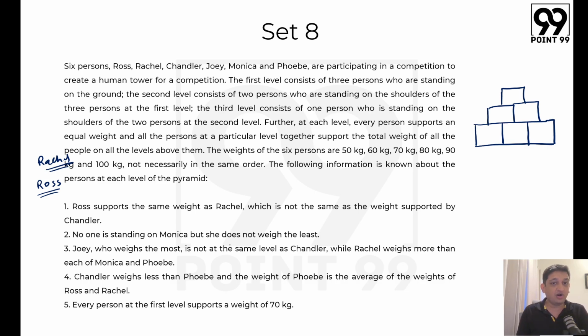No one is standing on Monica, but she does not weigh the least. Now, if nobody is standing on top of Monica, we can just put M here at the top. We know for sure that M is the topmost person. We also know that she does not weigh the least, which basically means that Monica is not 50 kg, or Monica is not weighing 50 kg.